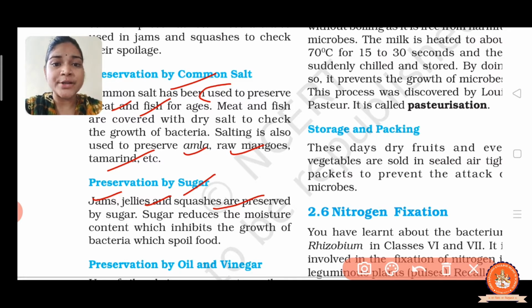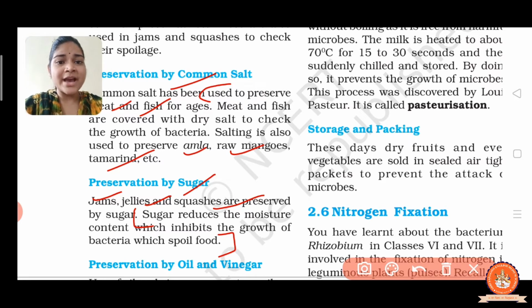The sugar reduces the moisture content, which inhibits the growth of bacteria that spoil food, right? Now these were the commonly used commodities employed to preserve food at our home, and even in large scale business, right?